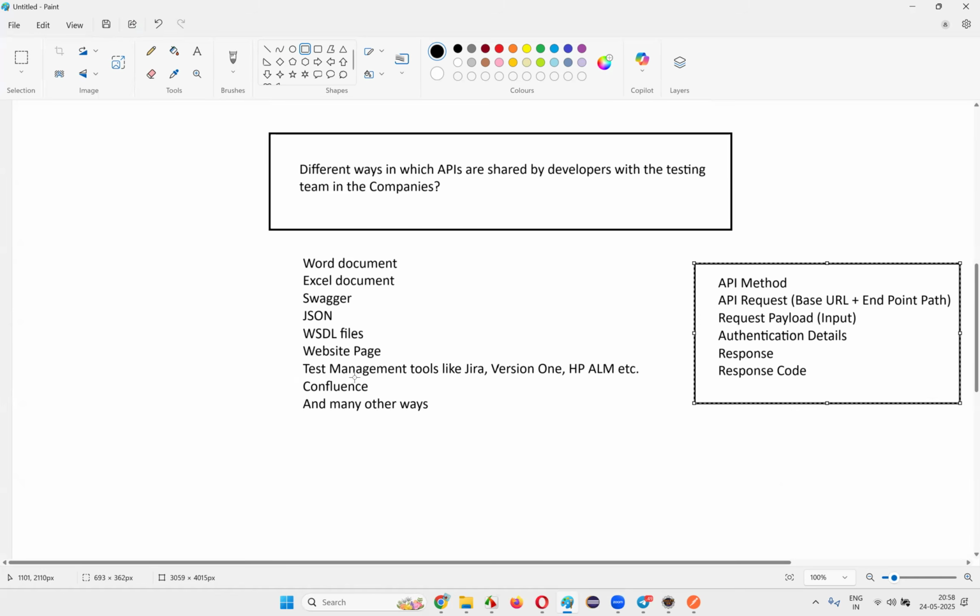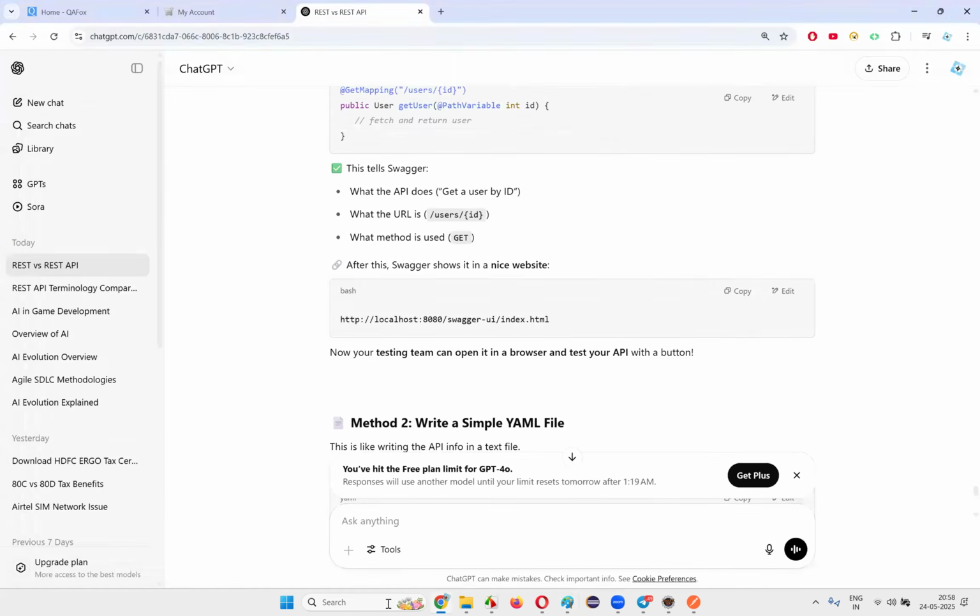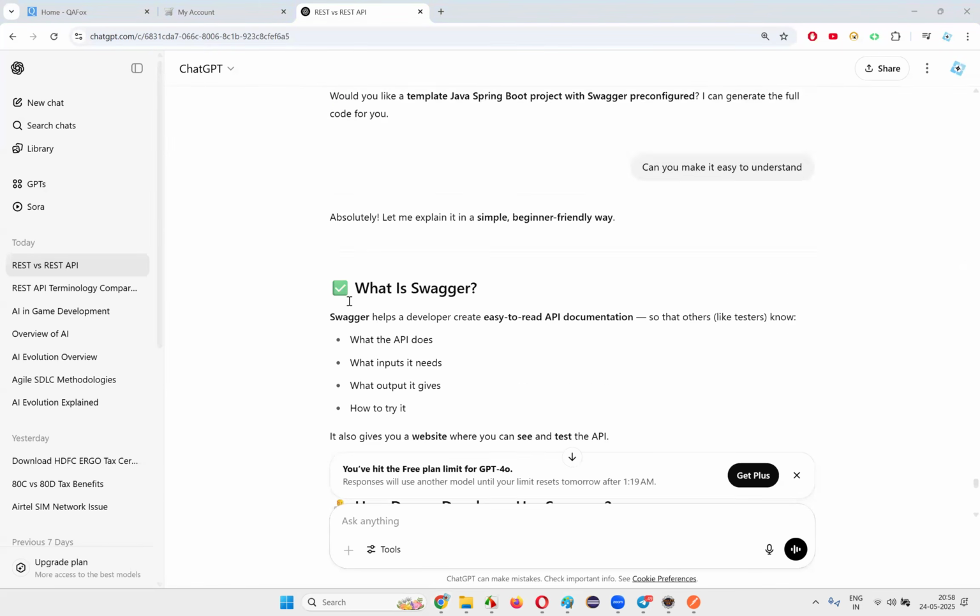Another thing is they can also share this kind of details over test management tools like Jira, Version One, HPALM, using their functionalities, or they can also use something like Confluence. What is Confluence, you are asking me, right?